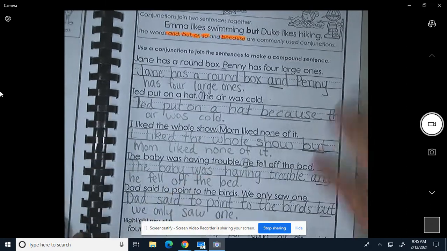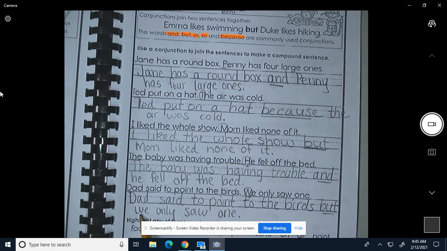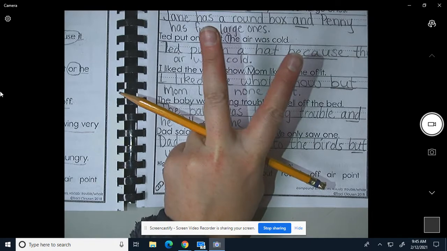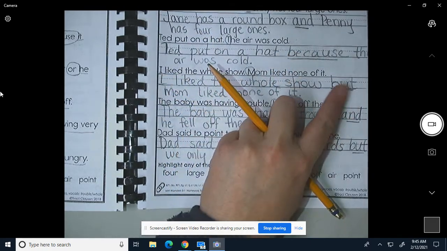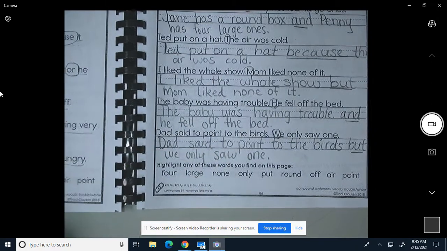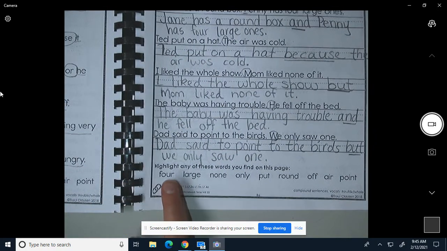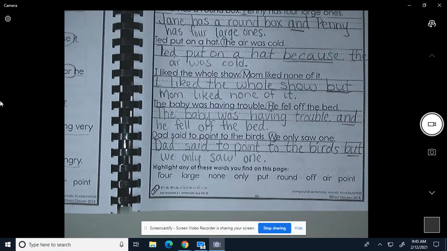Period at the end. And remember, this is not the beginning of a sentence, so it's lowercase now. All right, so we use two sentences, and we use a conjunction in between to put the two sentences together and make one. All right, now you're going to go ahead and find all of these and highlight or circle them.